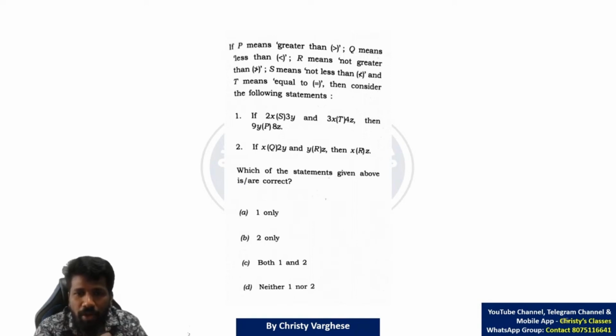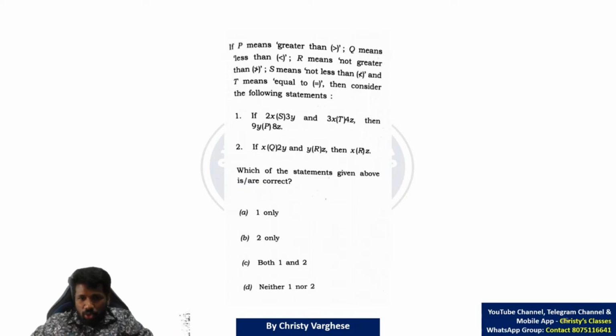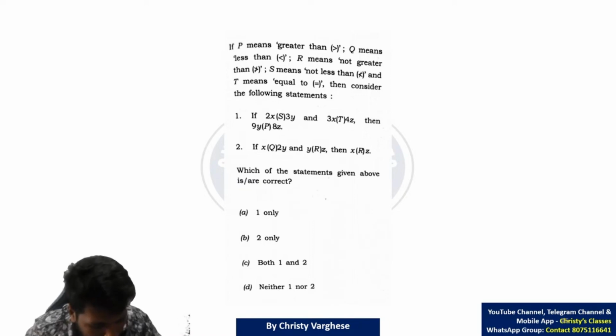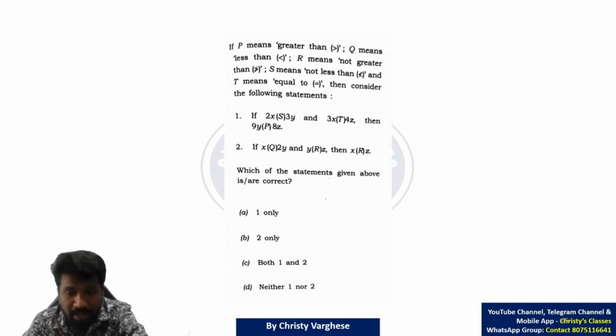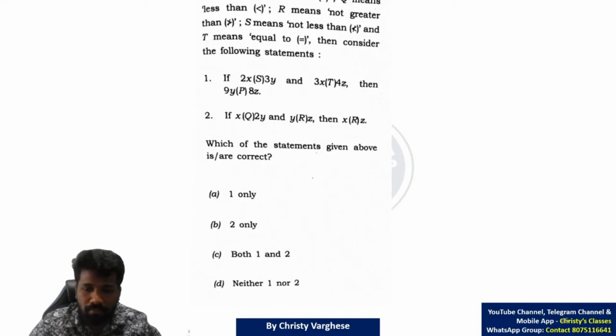Here also, first you have to do coding and decoding, then you have to do the ranking and ordering. A hybrid question, we can say. First the coding they have done. What is S T P Q R? Let me check manually. I'll try to zoom it. I hope it is more legible now.